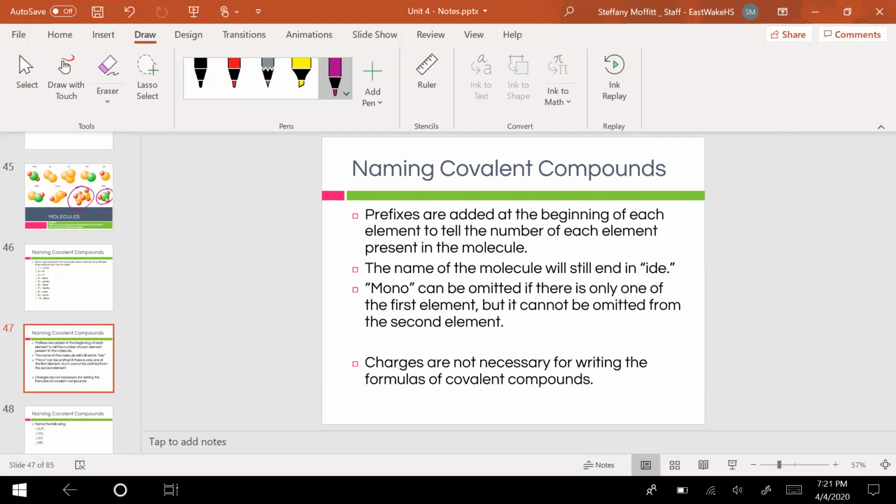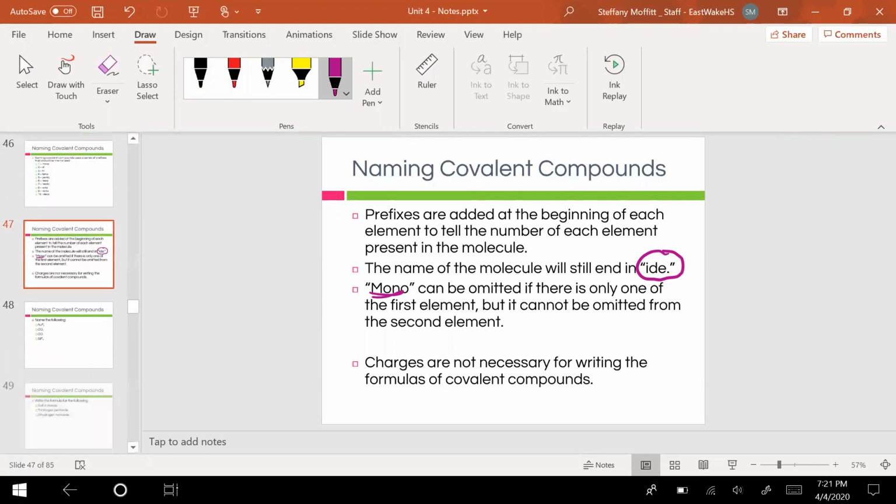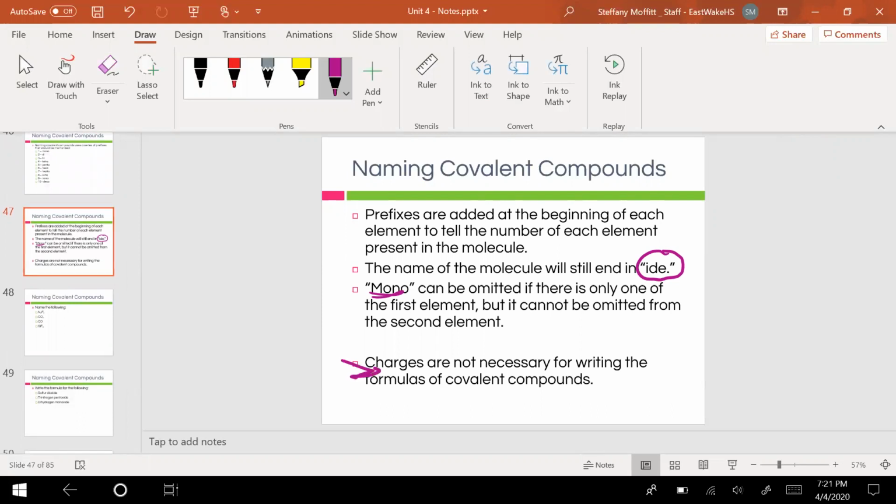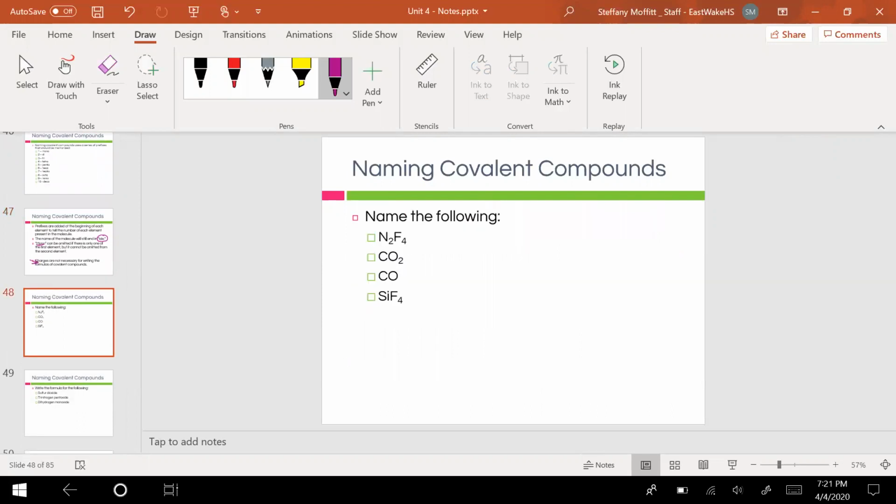So, mono-hydrogen or tri-nitrogen, any of those. And the name of the molecule is still going to end in -ide. So we're still going to have "ide" at the very end of the compound. Now, mono will only be used on the second element. We don't use it on the first one. We omit it if it's on the first one. You'll see some examples. And also, charges don't matter. Okay, so let's do some of these examples.